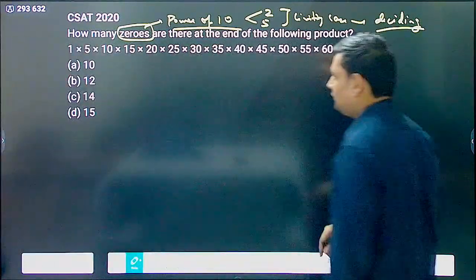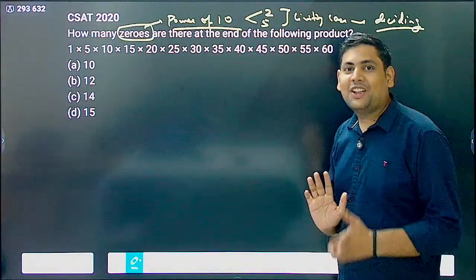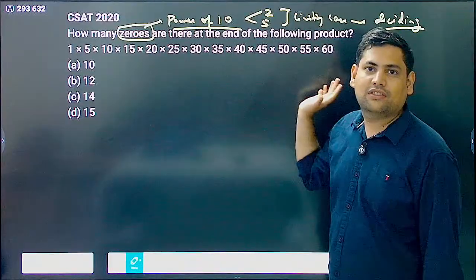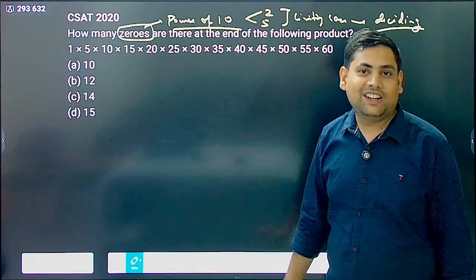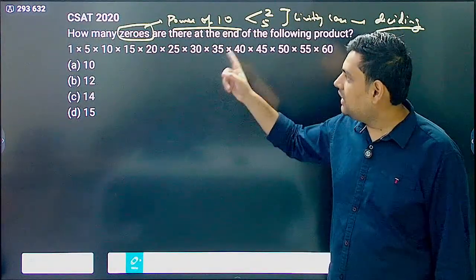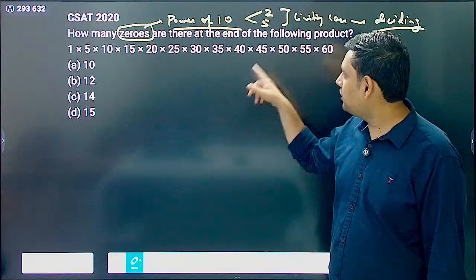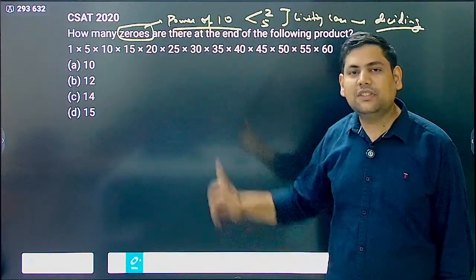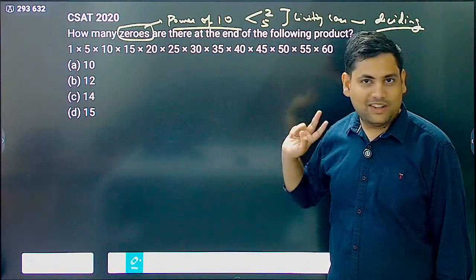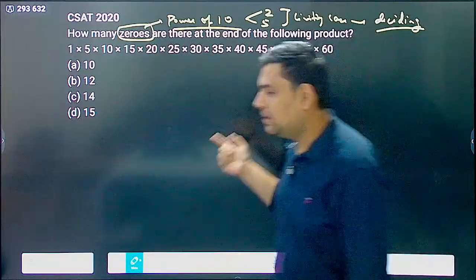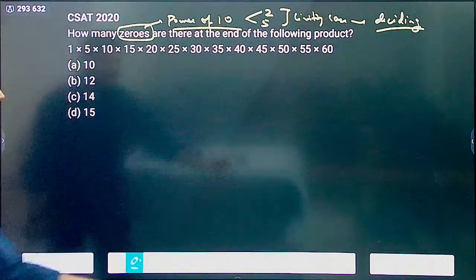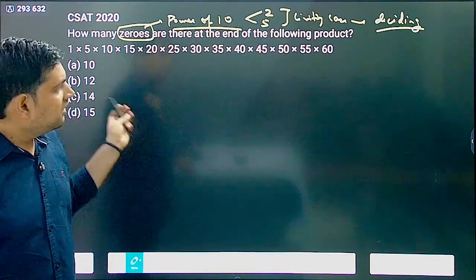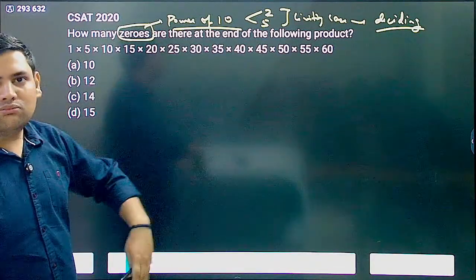Now, if you see here, you can guess that 5 is available very easily. You can see 5, 10, 15, 20, 25, 30, 35, 40, all of them have 5. So mainly this will depend on 2. Can you feel this? Now you can directly start looking for the power of 2, or you can calculate for 5 and 2 both.